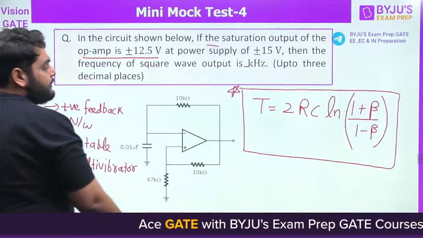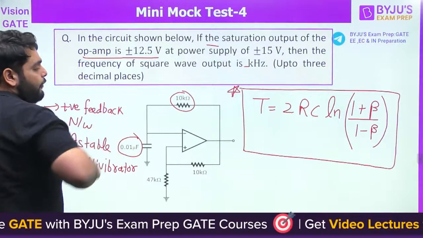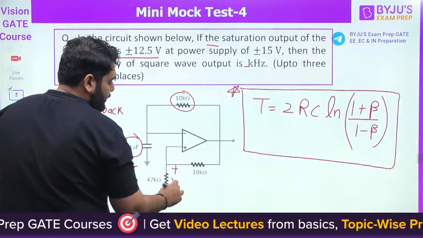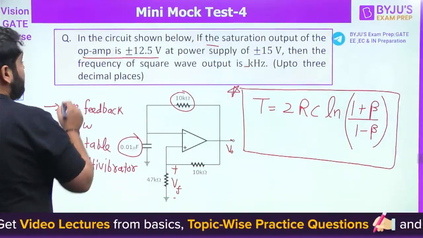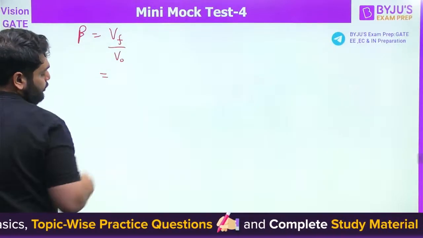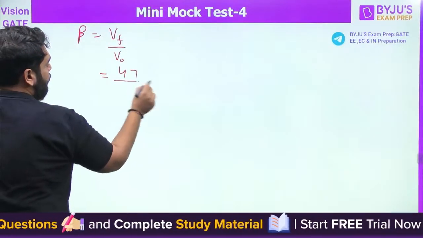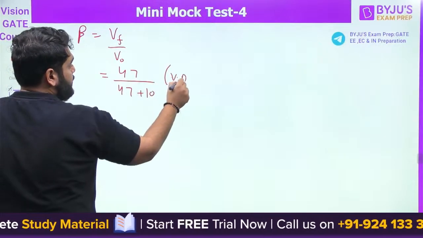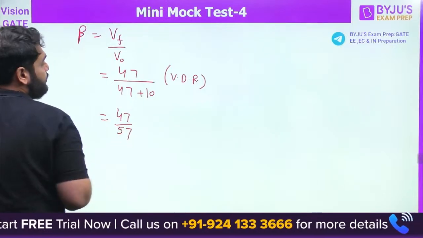So here, what is RC? Now RC is the resistor which comes in the path of the capacitor. So this is the RC. What is beta? Beta is actually the feedback factor. So here, beta is the feedback voltage divided by V naught. Now using the voltage division rule, can I find out the ratio? Using the voltage division rule, I can say 47 divided by 47 plus 10. Yes or no? We just use the voltage division rule here. So it comes out to be 47 by 57. So this is beta.